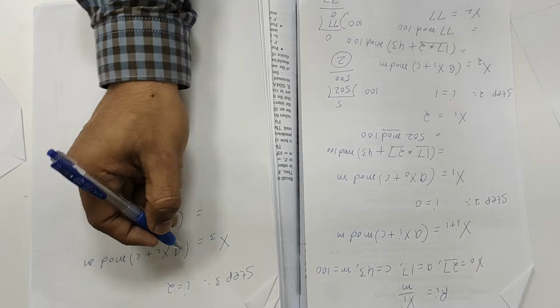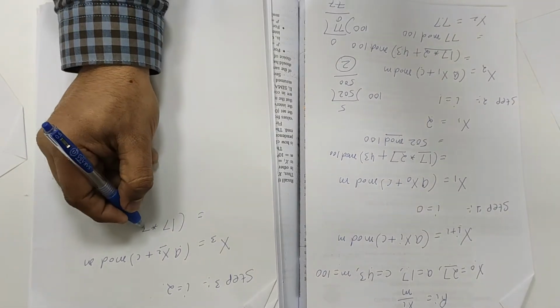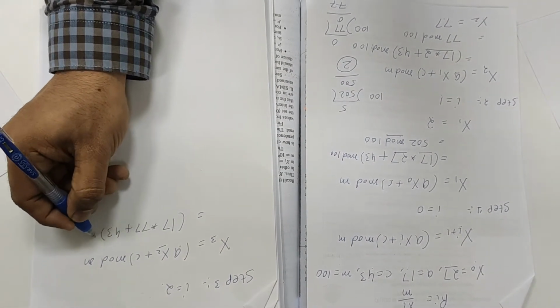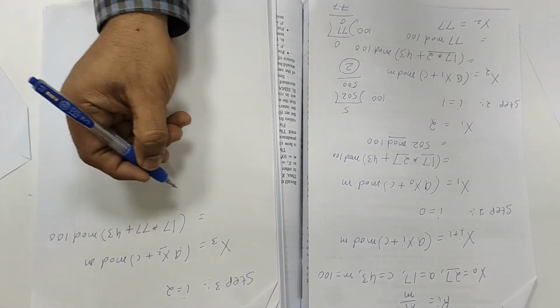Now, what is the value of a? 17. What is the value of x2? The x2 value you computed, 77, plus c. What is the value of c? 43, mod 100.